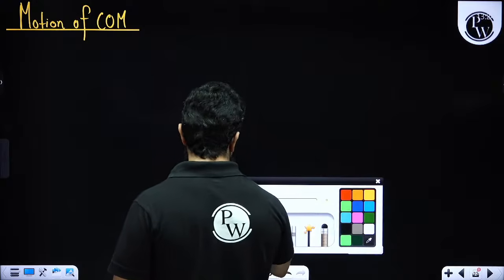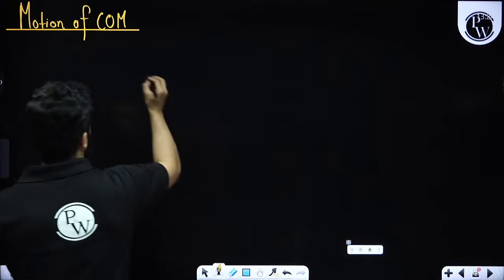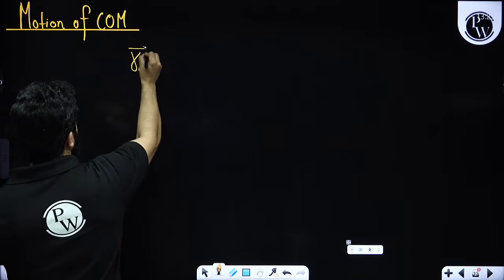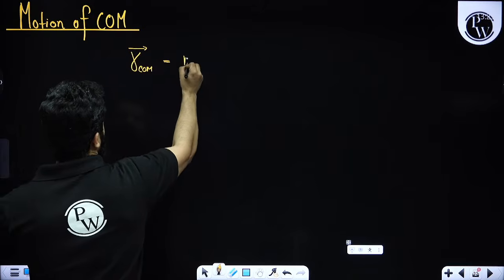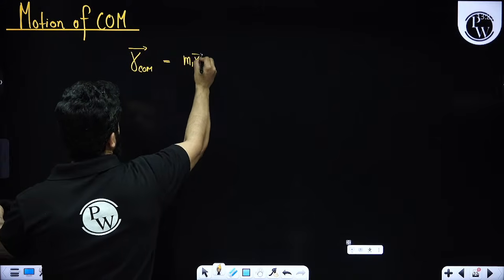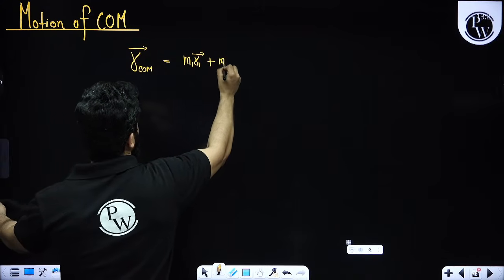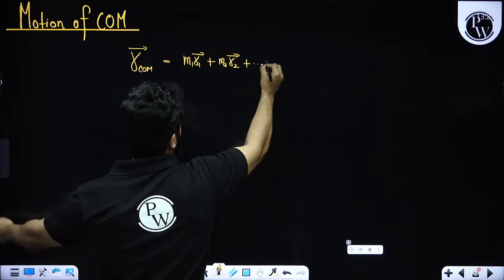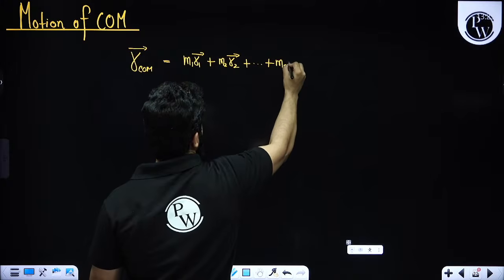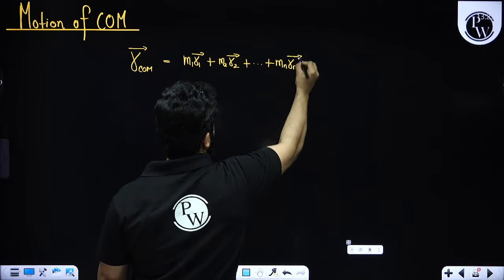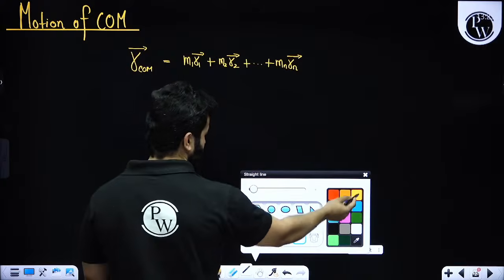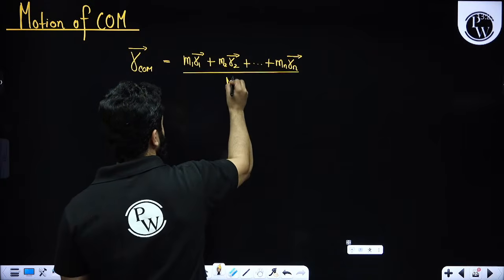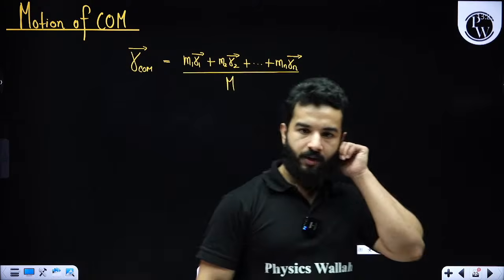Now please see, we already know how to write down R_COM, right? R_COM will be simply written by M1 R1 plus M2 R2 and so on, plus Mn Rn, and divided by the summation of all the masses. So let me simply write that as capital M, right?